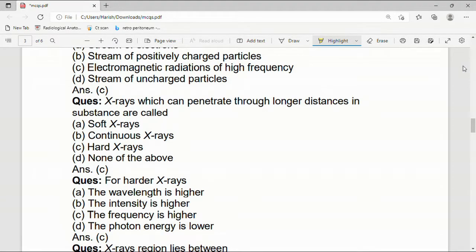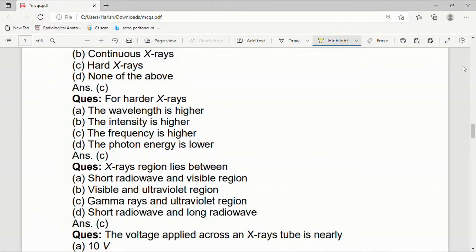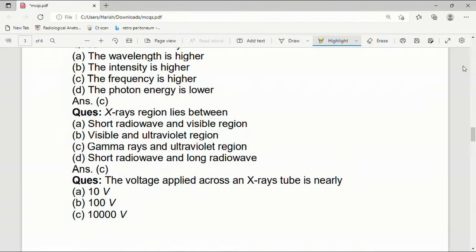X-rays which can penetrate through longer distance in a substance are called A soft X-ray, B continuous X-ray, C hard X-ray, or D none of the above. Answer is hard X-ray. For harder X-rays, the wavelength is higher, intensity is higher, frequency is higher, or the photon energy is lower. Answer is C. For harder X-ray, the frequency will be higher. X-ray region lies between short radio wave and visible region, visible and ultraviolet region, gamma rays and ultraviolet region, or short radio wave and long radio wave. Answer is C, gamma rays and ultraviolet region.